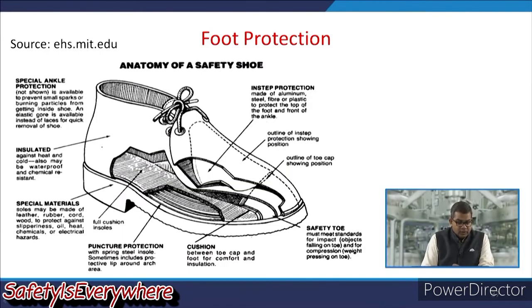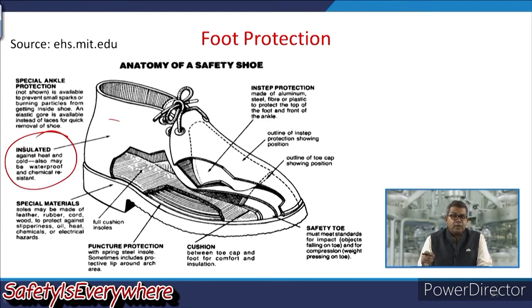Now, you can have a look at the anatomy of the safety shoes. They may have a special ankle protection. They are well insulated, so that any kind of heat impact might not occur in the body system. They are made of special materials that may be leather, rubber, cord, wood to protect against slipperiness, oil, heat, chemicals or electrical hazards.